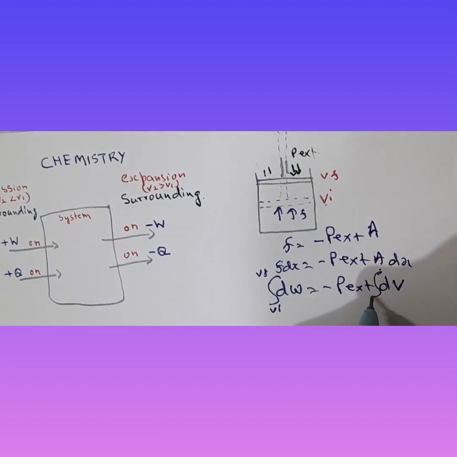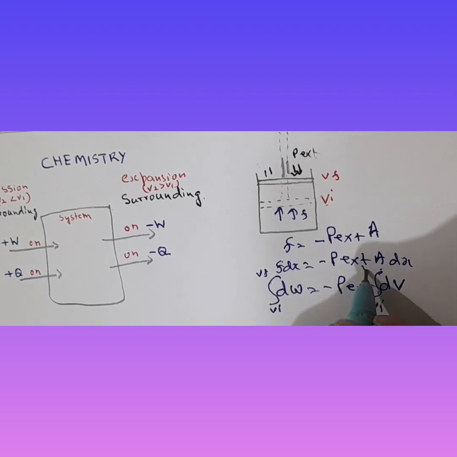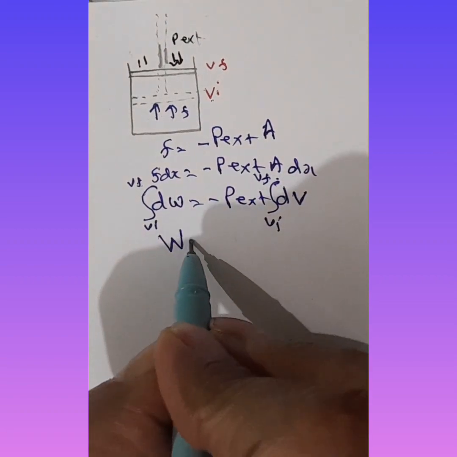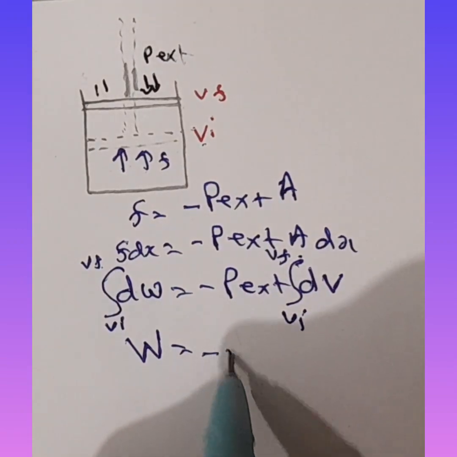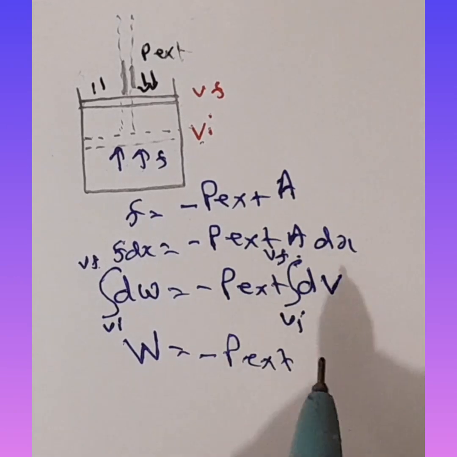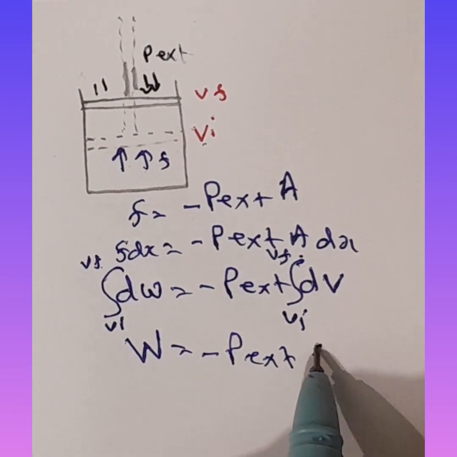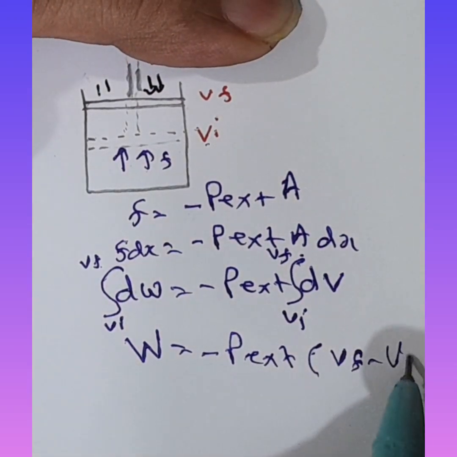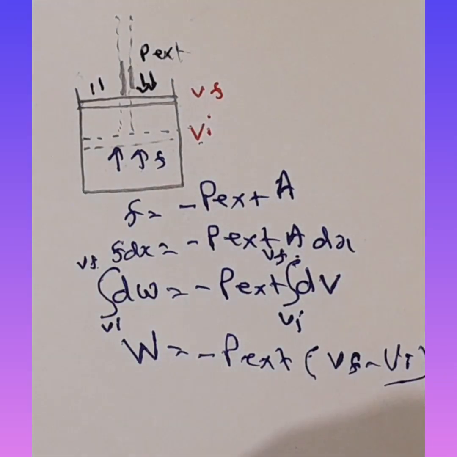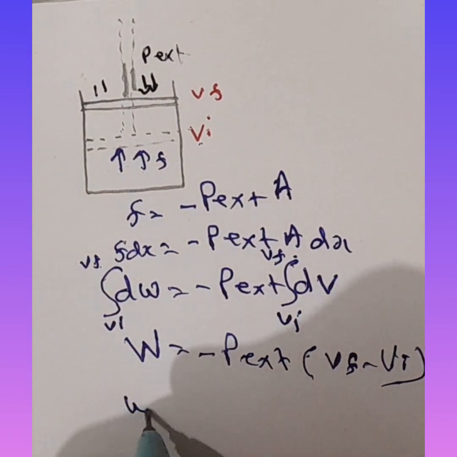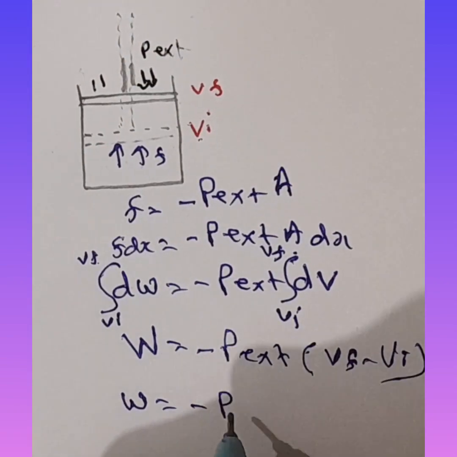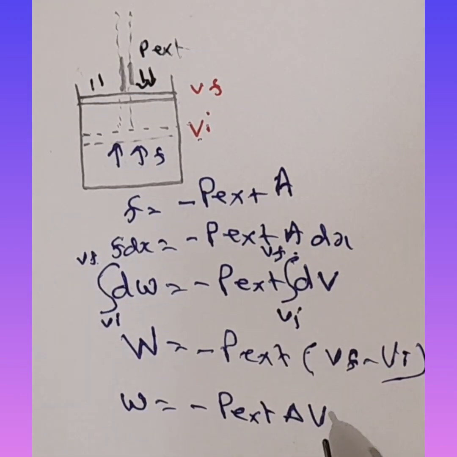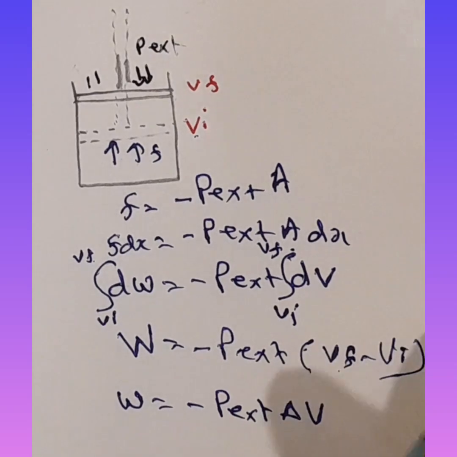On integration, capital W becomes minus Pext into (Vf minus Vi). So the formula becomes W equals minus Pext into delta V, where delta V is V final minus V initial.